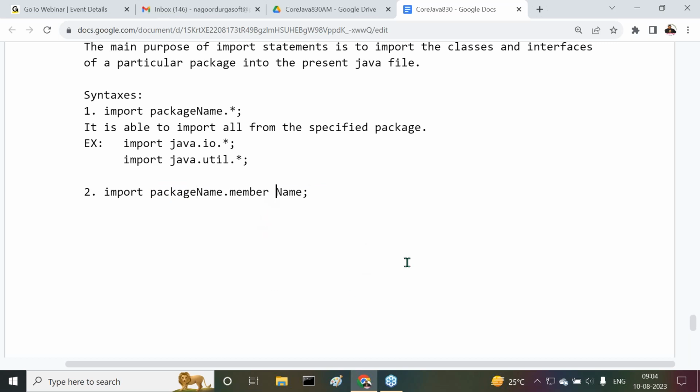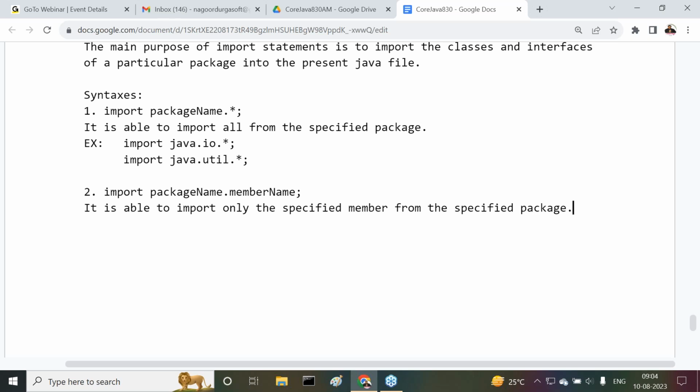Package name dot member name. What it is able to do now, it's able to import only the specified member from the specified package. Here that member may be a class, that member may be an interface. Anything, it may be a class or maybe an interface. It is able to import only the specified member from the specified package. Observe carefully.